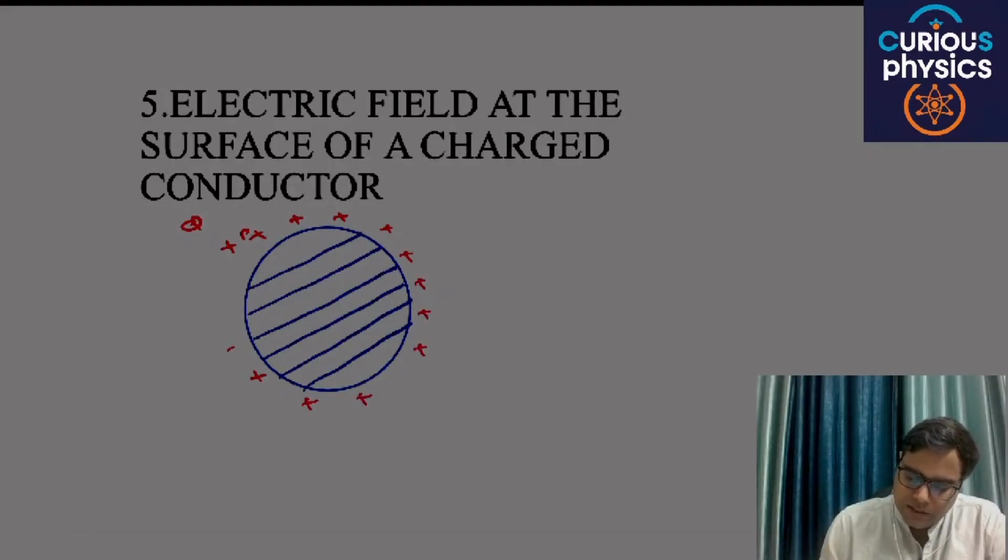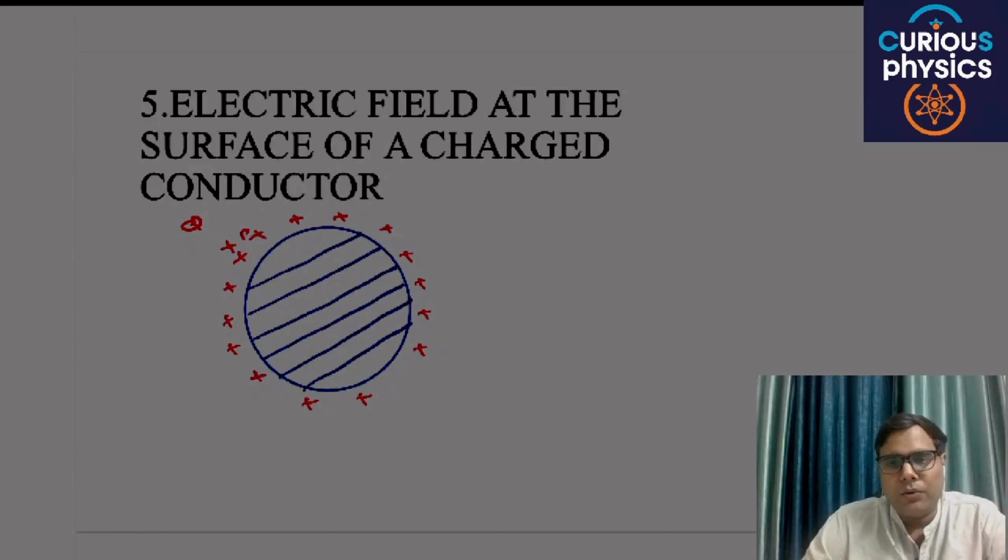As we discussed earlier, charge only resides on the surface. Are you able to get my point?